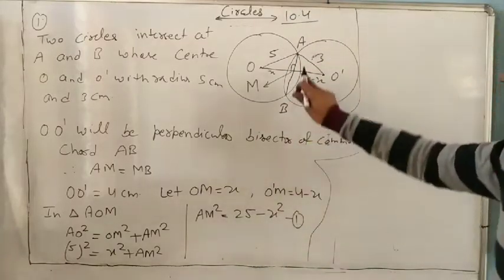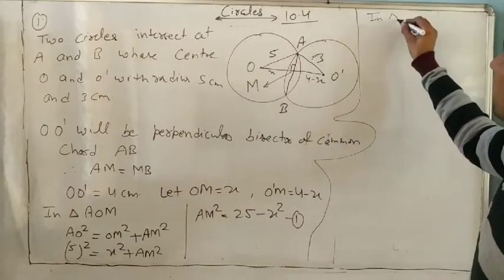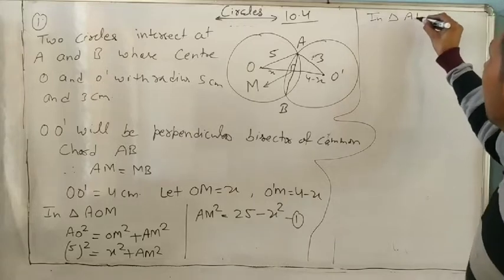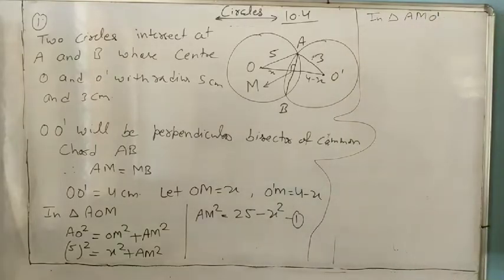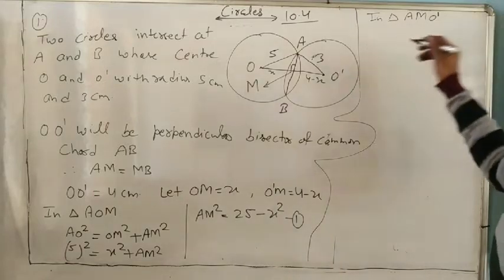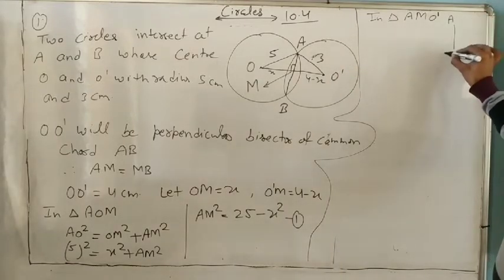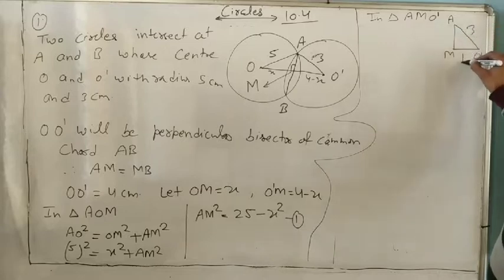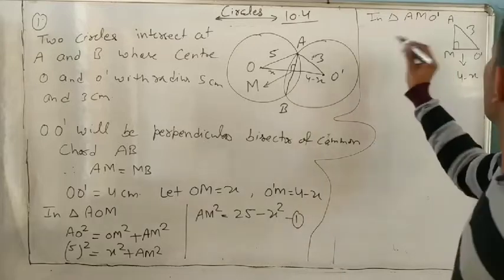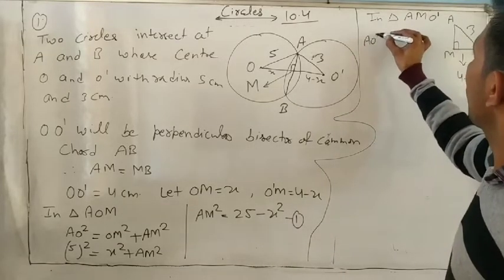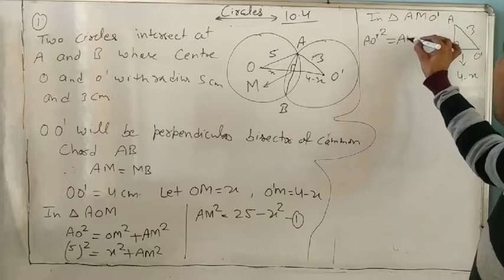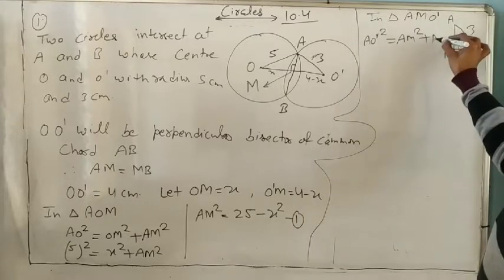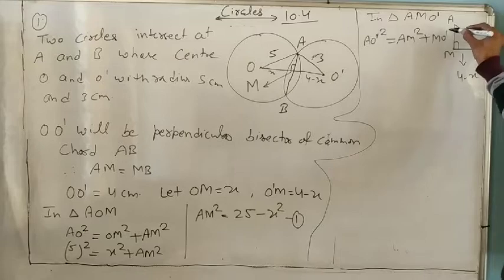Same as this, in the second triangle A M O dash, the sides are 3 and 4 minus x, with a 90 degree angle. So AO dash square equals AM square plus MO dash square.